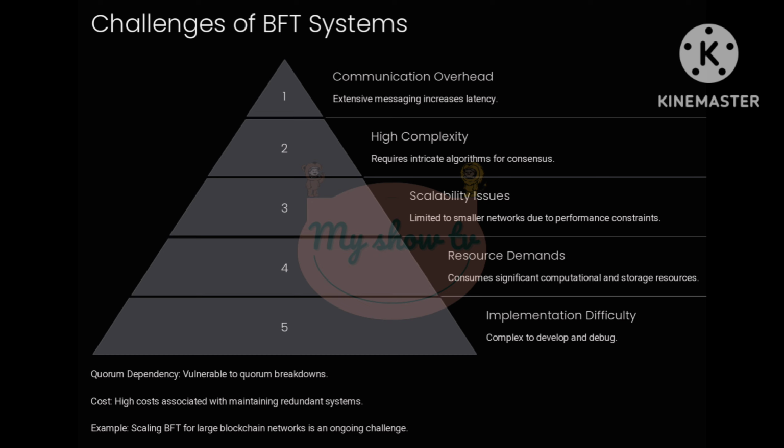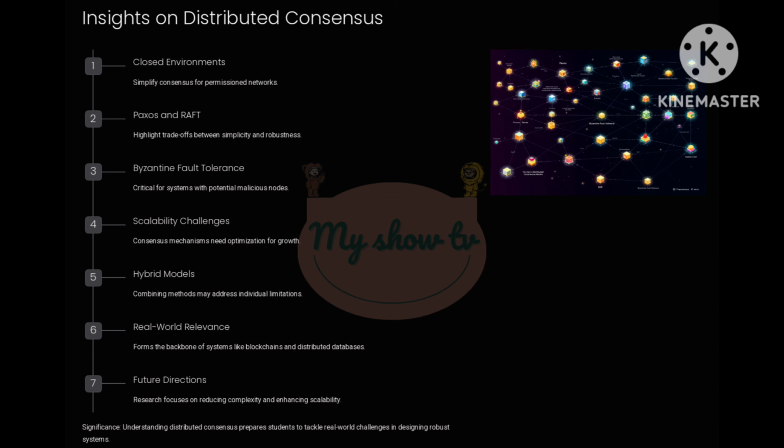5. Implementation difficulty. Developing and debugging a BFT system requires a high level of expertise and effort. 6. Quorum dependency. BFT relies on quorum agreements, which can become a bottleneck or a point of failure if not managed carefully. 7. Cost. Maintaining the redundant infrastructure necessary for BFT systems can be expensive. For instance, scaling BFT for large blockchain networks, like Ethereum, remains an ongoing challenge due to these limitations. Slide 10. Insights on distributed consensus.